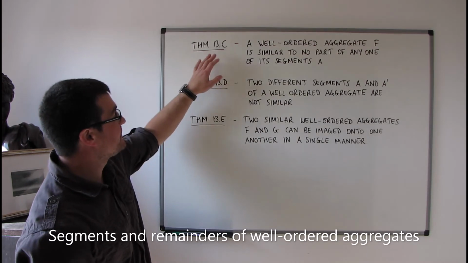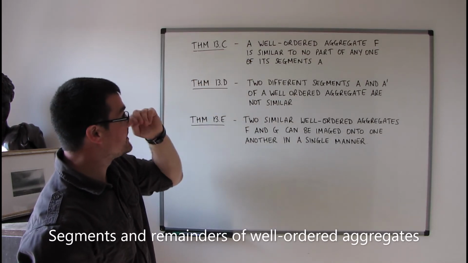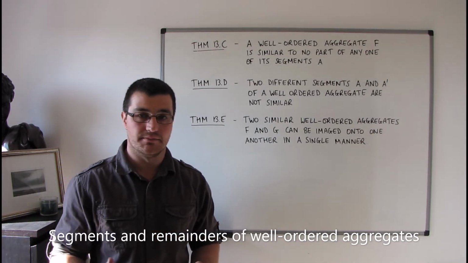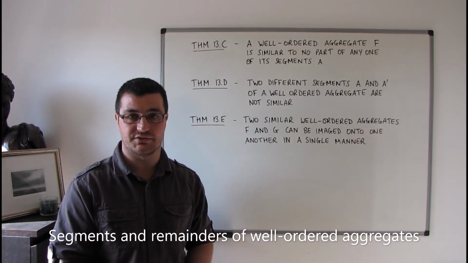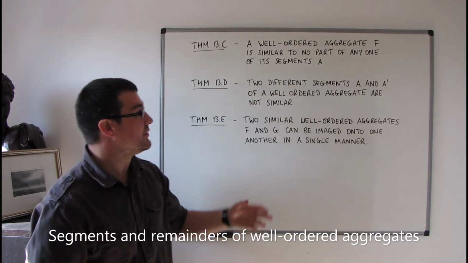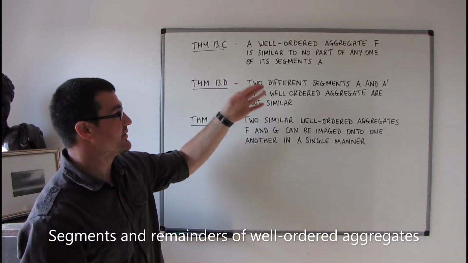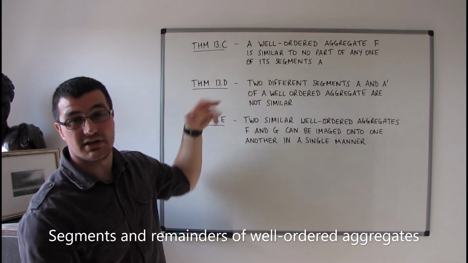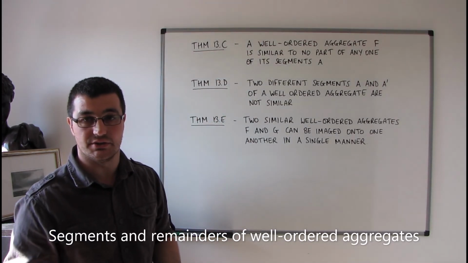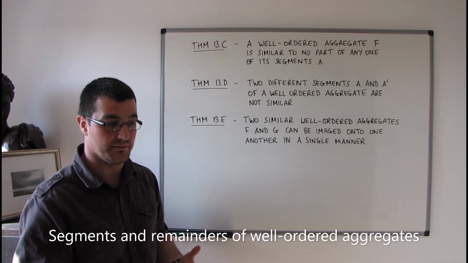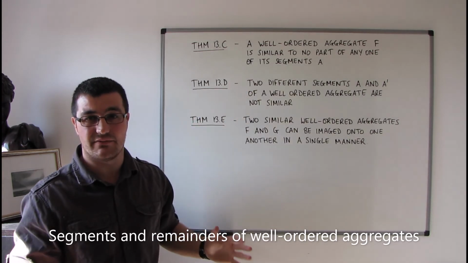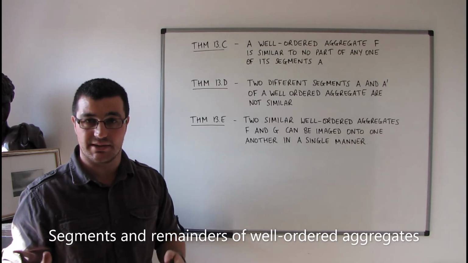So Theorem C, a well-ordered aggregate F is similar to no part of any one of its aggregates A. So this is very similar to the theorem that I've just gone through, Theorem B, although rather than talking about segments of the aggregate, it's talking about parts of segments. And the proof of this goes in a very similar direction to the proof of Theorem B. So I'm not going to go through the proof of this. It's very, very similar. It leads to pretty much the same contradiction.